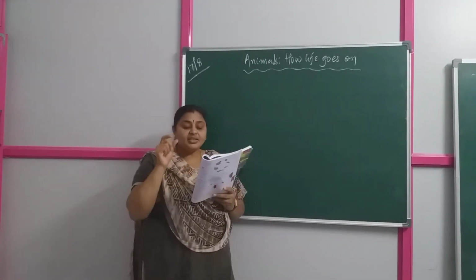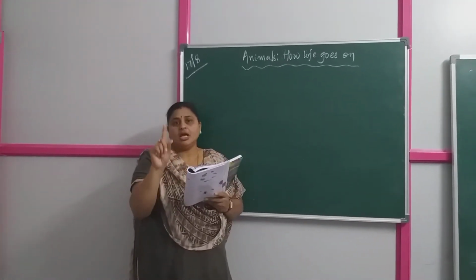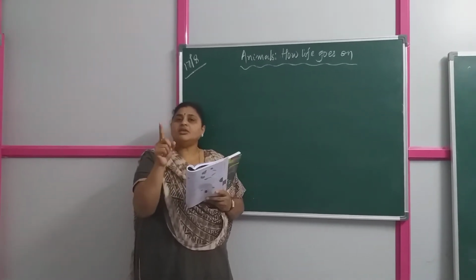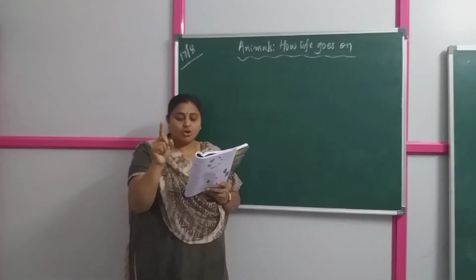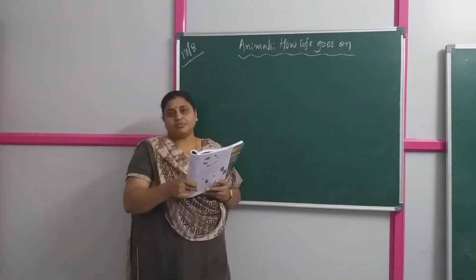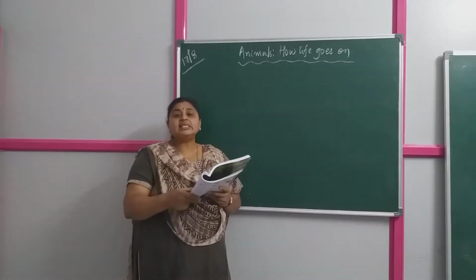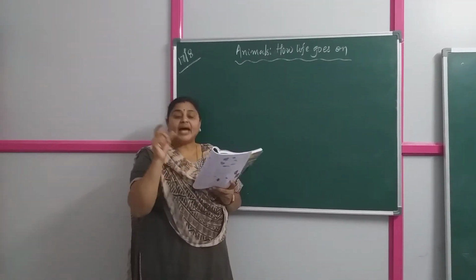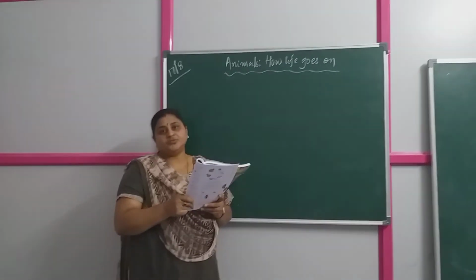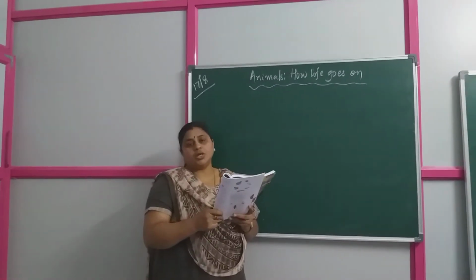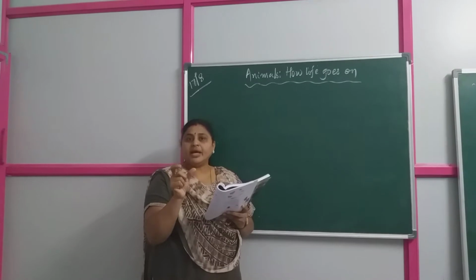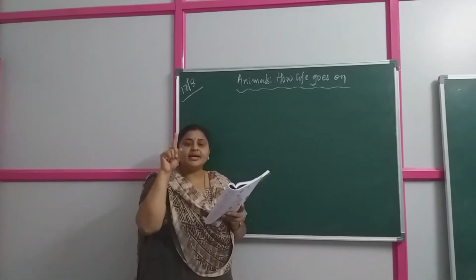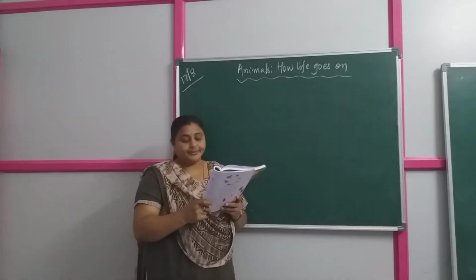Within the shell you have two colors. One is white and the other is yellow. The white liquid is called the albumen. What do you call the egg white? Albumen. And inside that there is a yellow liquid, which is called the yolk. What do you call that? The yolk. White is called the albumen and yellow is called the yolk. And the outer layer is the protective shield.